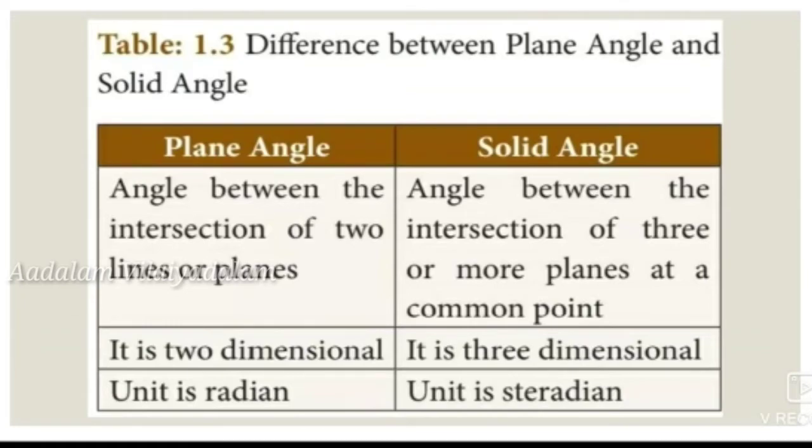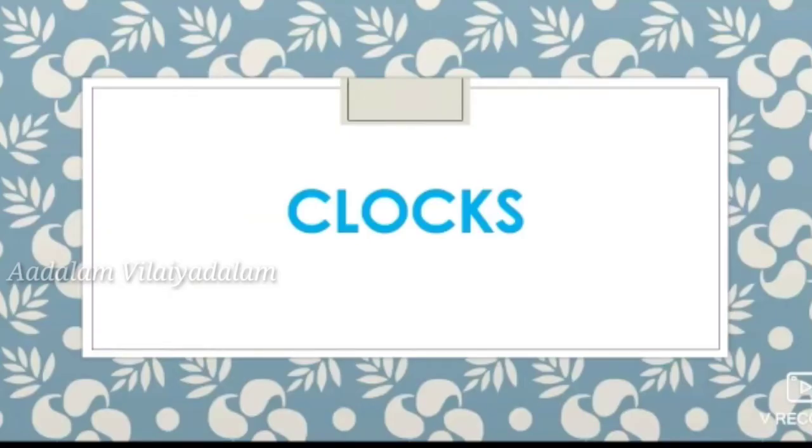We already know 3D films, or some of them have 3D structure. These are made using solid angles. The unit of plane angle is the radian, and the unit of solid angle is the steradian.